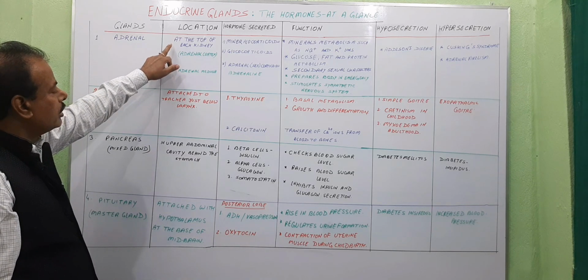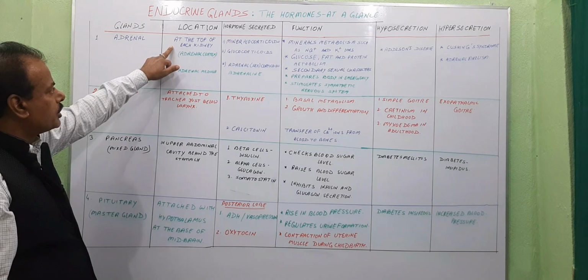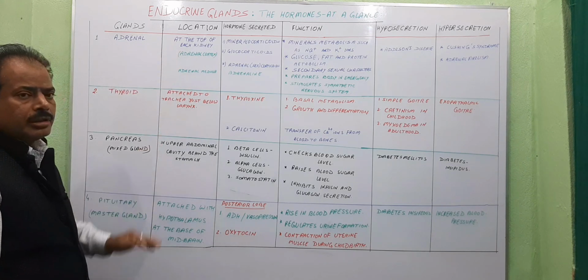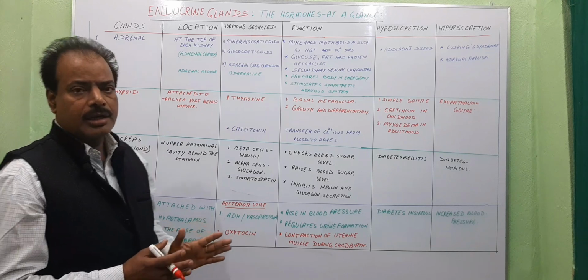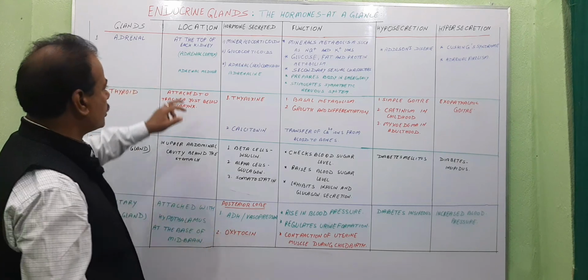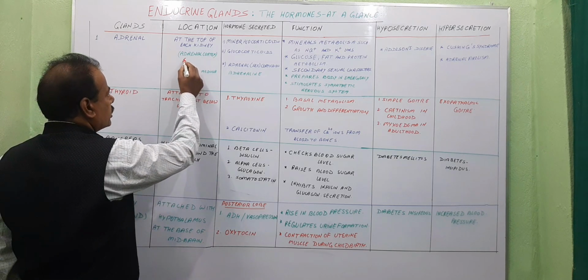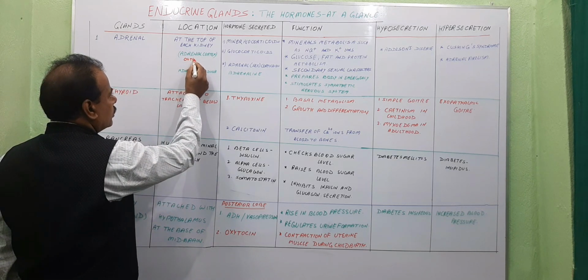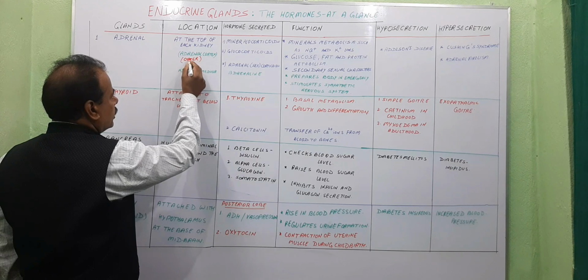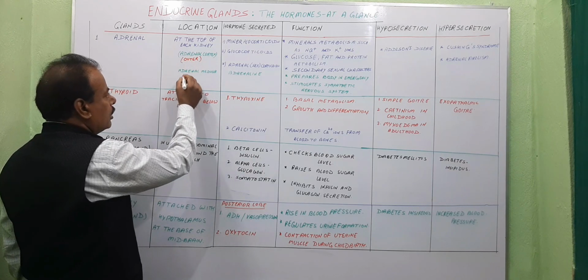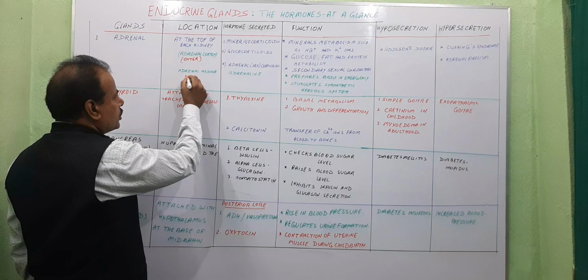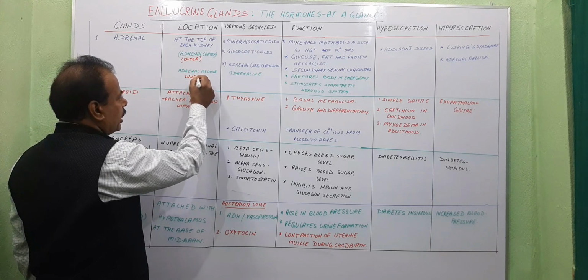Its location: it is located at the top of each kidney, and the adrenal gland can be divided into two parts. The outer part is known as the adrenal cortex, and the adrenal medulla is the inner portion of the adrenal gland.